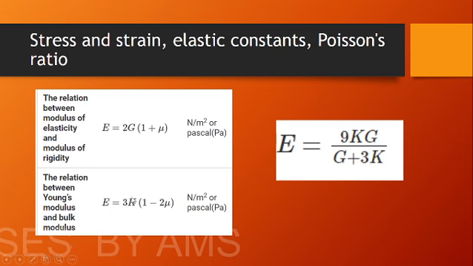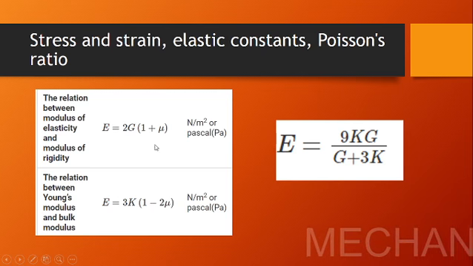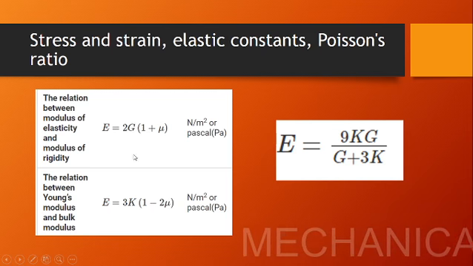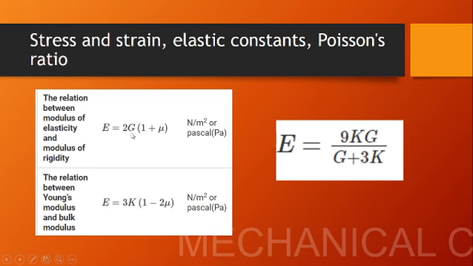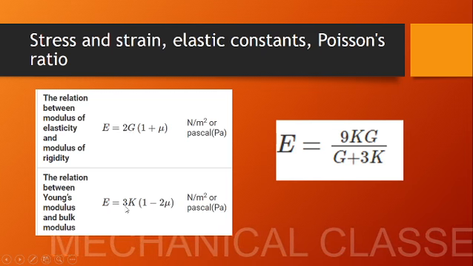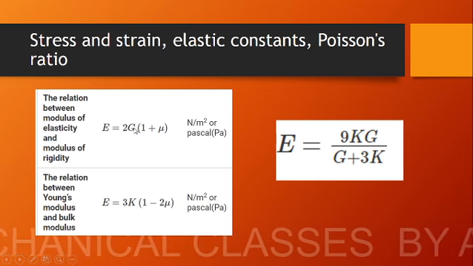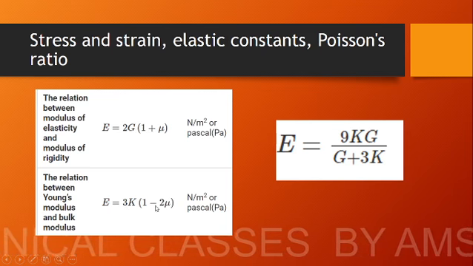So here is a small trick to remember these equations. In both these equations, the left hand side is E, that we can remember. And we have G and K, and inside the bracket 1 plus or minus 2 mu. So we have to concentrate on this plus or negative sign, and the 2 and 3, and 1 and 2. These constants. As per alphabetic order, A, B, C, D, E, F, G, H, I, J, K, G comes first, so we'll give 2 to the first letter G and 3 to the next letter K. And as they are standing from the front, G gets a positive and K gets a negative energy.